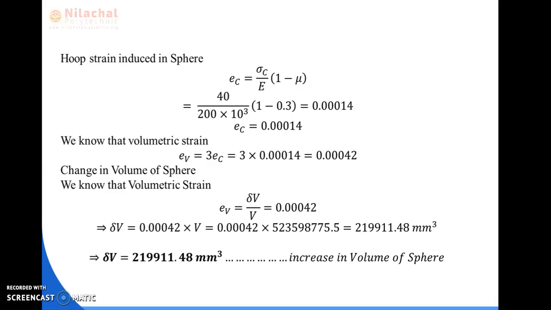Change in volume of sphere can be obtained from volumetric strain. From volumetric strain, we have del V by V is equal to 0.00042. Del V is equal to 0.00042 into V.